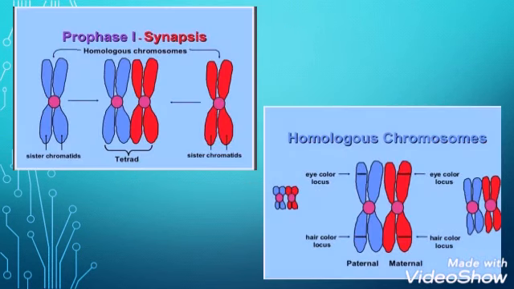You can see in the diagram the homologous chromosomes which have same length, same centromere position, same gene locus for eye color, hair color, etc. One chromosome comes from the father and the other chromosome comes from the mother. When these chromosomes come together and form pair, the process of pairing is known as synapsis, and the pair of homologous chromosome is known as bivalent, and these have four chromatids, due to which it is also known as the tetrad.